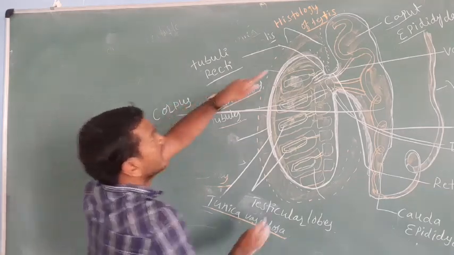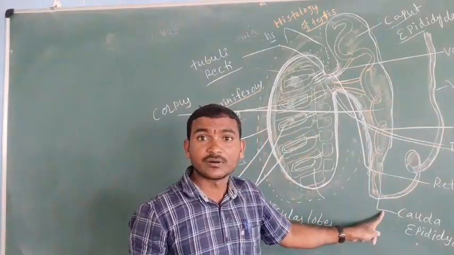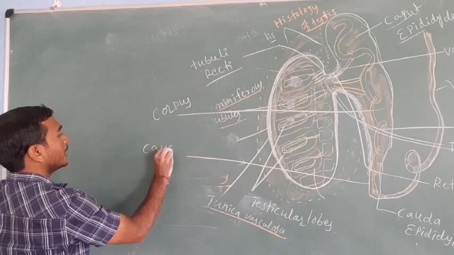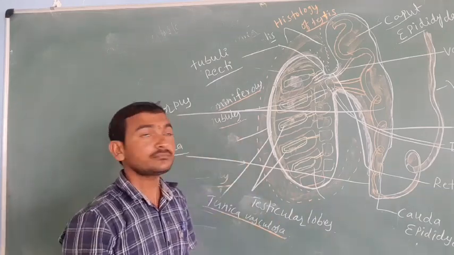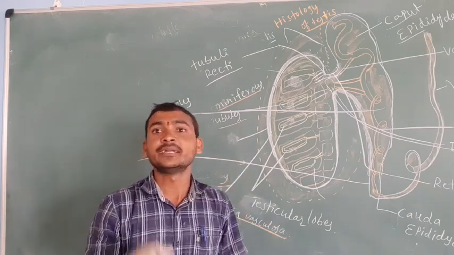The head one is called caput epididymis. The down one is called cauda epididymis. The epididymis, what is the work of the epididymis?